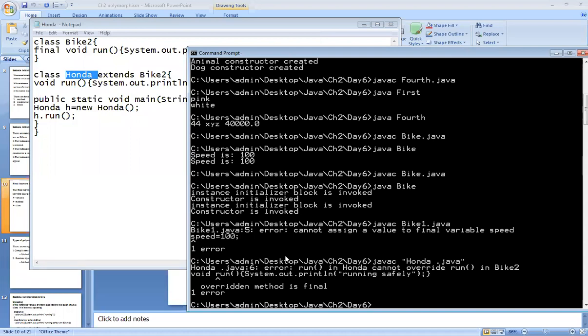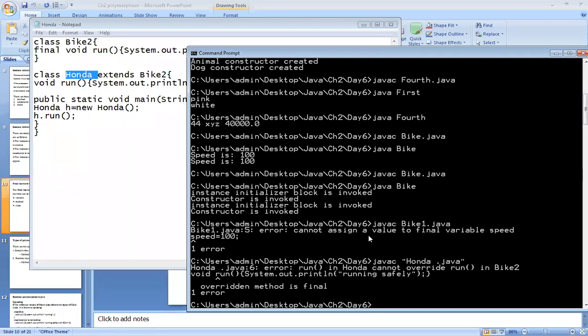You can see error run in Honda cannot override run in bike 2 because of final. This error is get generated because of final keyword. That's why we cannot override it. Understood it? To stop the method overriding, we can use the final keyword in the parent class. Understood? This error is called as the compile time error.